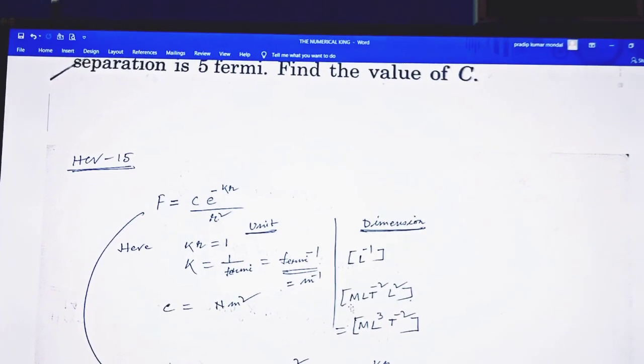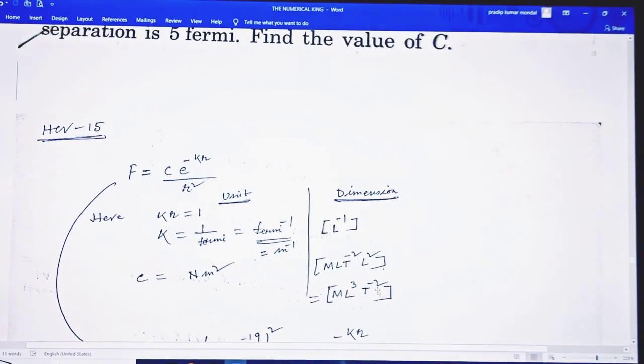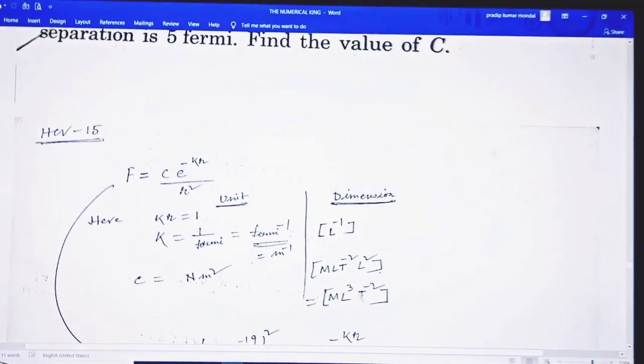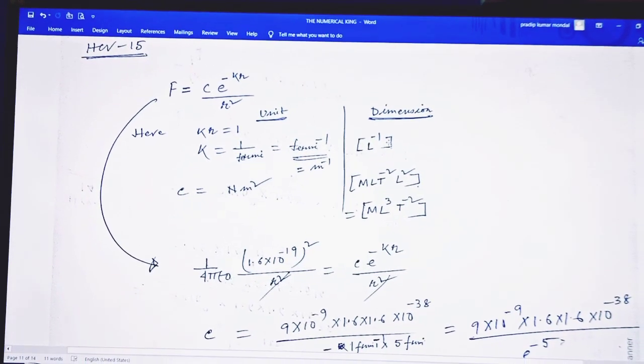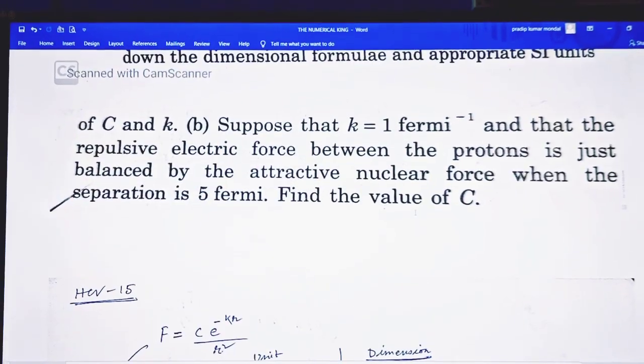Newton means M L T to the power minus 2. So the exponents 1, 3 and minus 2 give the dimensional formula. The dimensional formulas of these quantities are given. These two are the answers of part A.